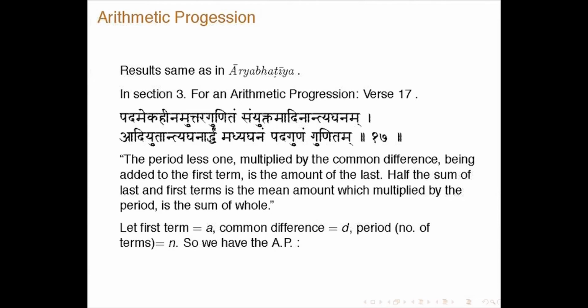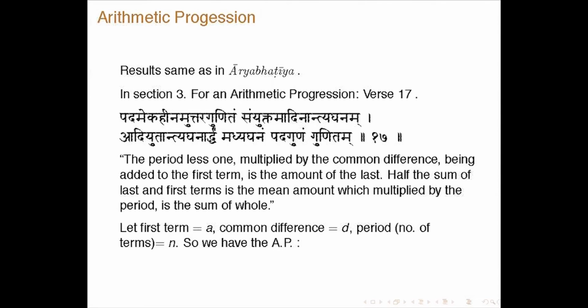Okay. Now he goes to the arithmetic progression. In the arithmetic progression the result is essentially the same as in Aryabhatiya. The sum of the arithmetic progression is given as: Padameka Hina Muttara Gunitam Samyukta Madinantya Ghanam Adi Utantya Ghanardham Madhya Ghanam Padagunam Gunitam. The period less 1 multiplied by the common difference being added to the first term is the amount of the last. Half the sum of the last and first terms is the mean amount, which multiplied by the period is the sum of the whole.